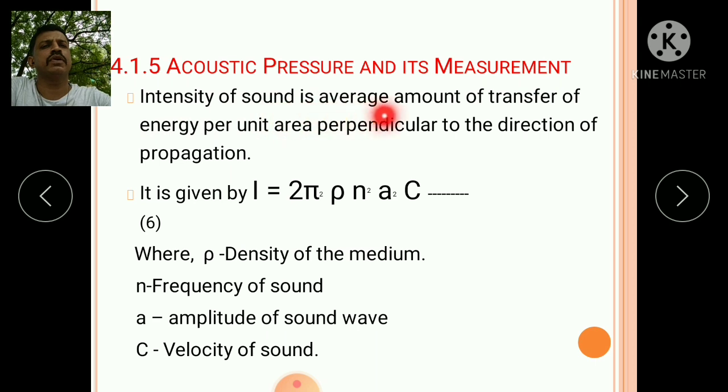Intensity of sound is the average amount of transfer of energy per unit area perpendicular to the direction of propagation. It is given by I equal to 2 pi squared rho n square a square c, where rho is the density of the medium, n is the frequency of the sound, a is the amplitude of the sound wave, c is the velocity of sound.